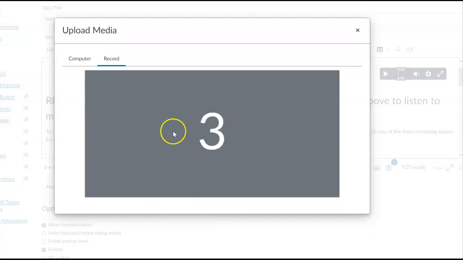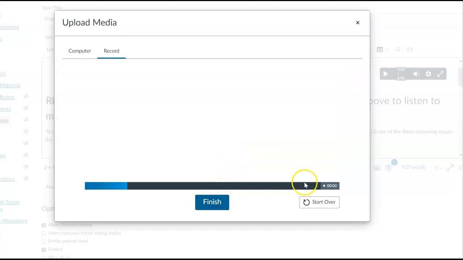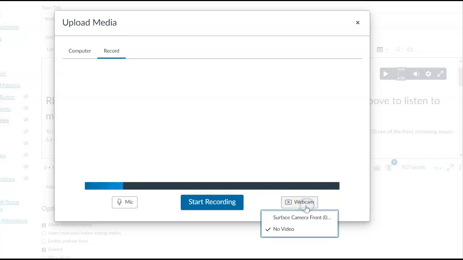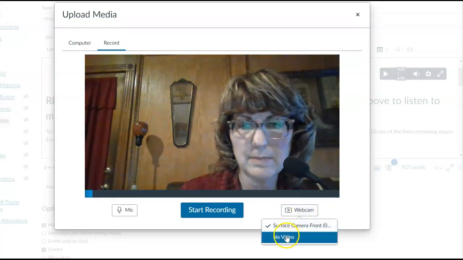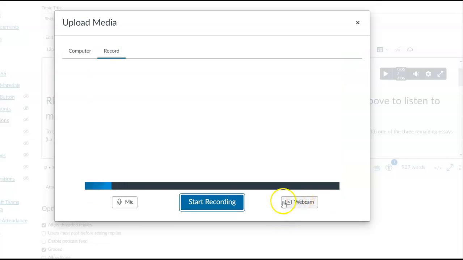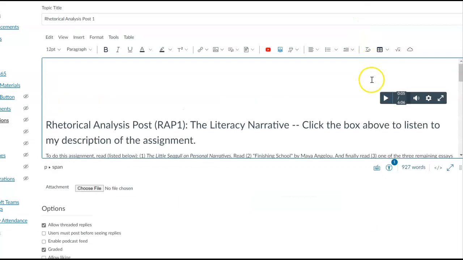When you're done, you finish it. See, it's recording and then you finish it, or you can start over. Sometimes when you hit start over, the webcam would come back up, and just turn it back on and turn it back off and it will stop. And this is what it looks like right here.